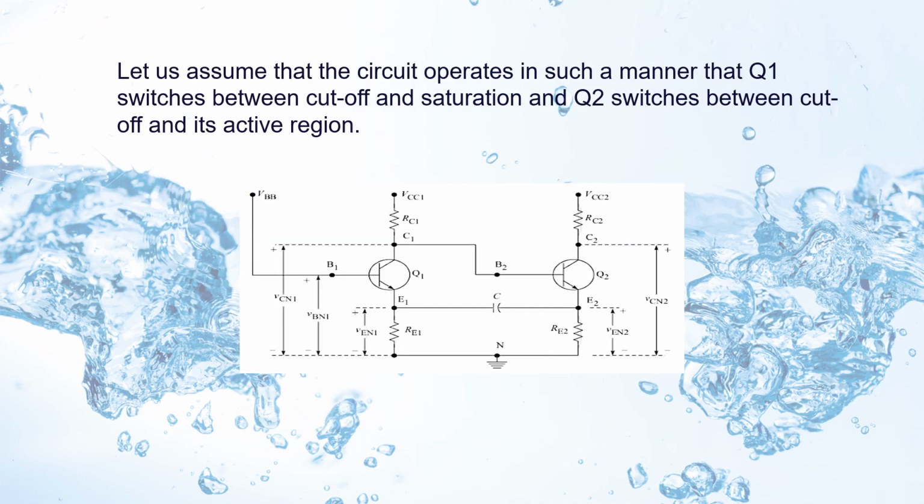Let us assume that the circuit operates in such a manner that Q1 switches between cutoff and saturation, and Q2 switches between cutoff and its active region only. It won't enter into saturation. That is the basic difference between the collector coupled astable multivibrator and the emitter coupled astable multivibrator, except that everything is the same as that of the collector coupled astable multivibrator in principle.